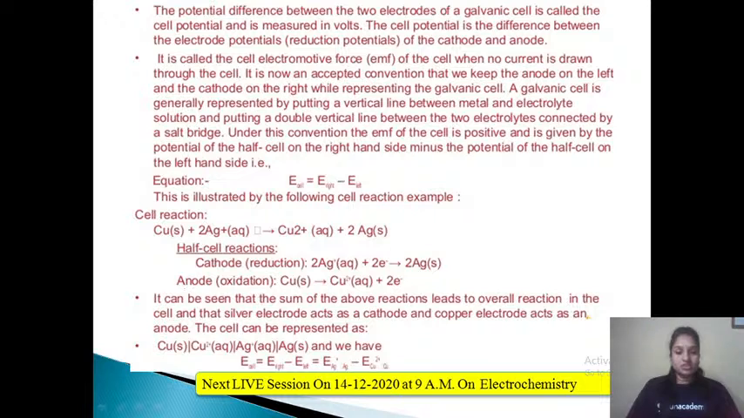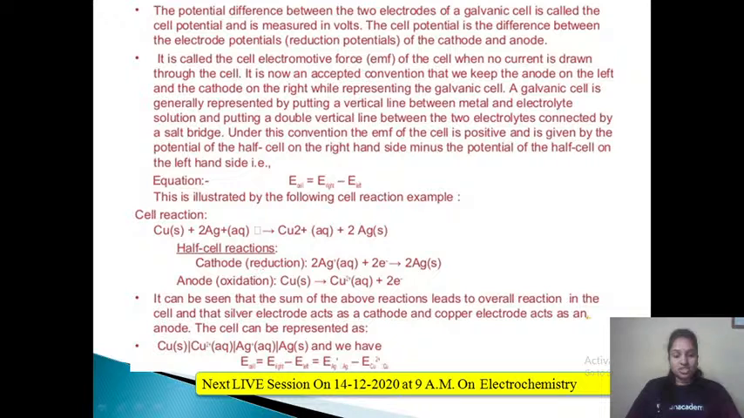Then anode, this is oxidation. That is, copper is getting converted into copper 2 plus, and there will be release of these 2 electrons. These 2 electrons will be utilized by this Ag plus to undergo reduction, right? Fine. Now how to write the cell potential of this particular cell or this particular equation?